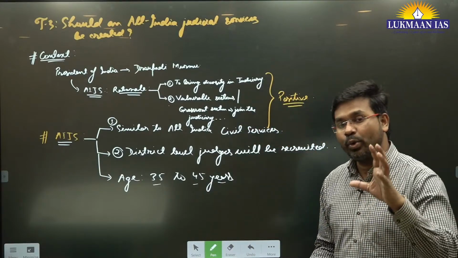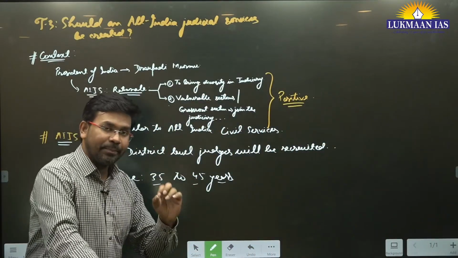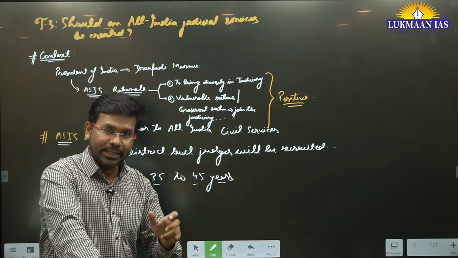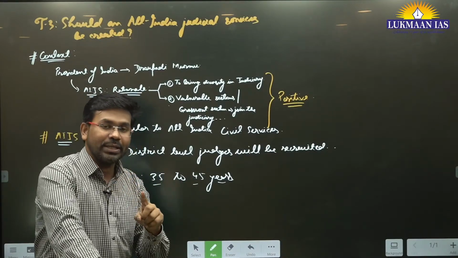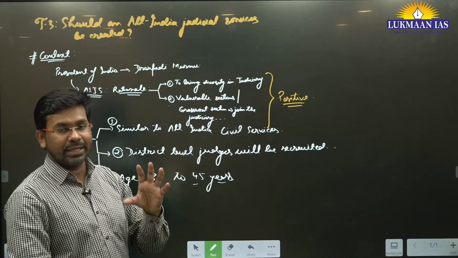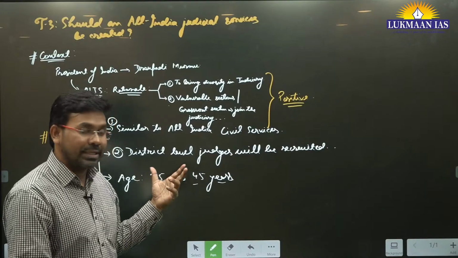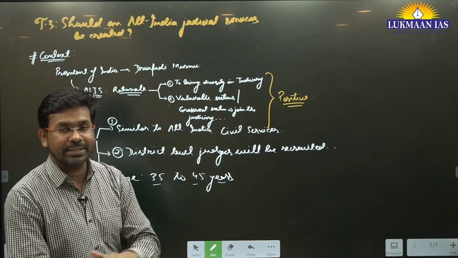A lawyer who has an experience of 10 to 15 years basically starts doing his work in his own state. By that time that person gets married and settles his family.